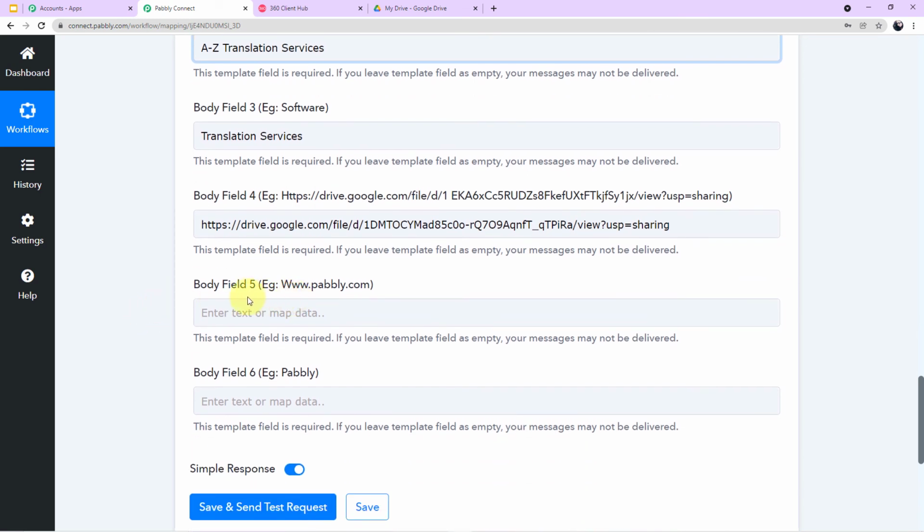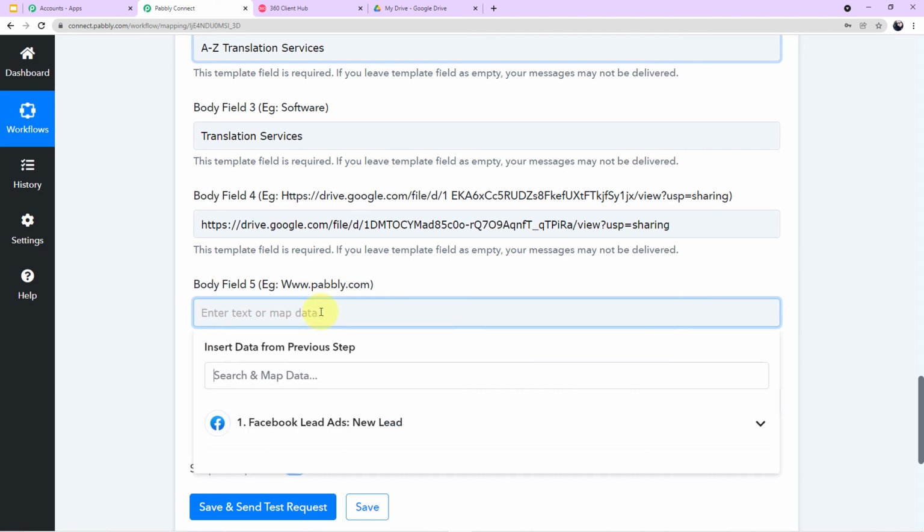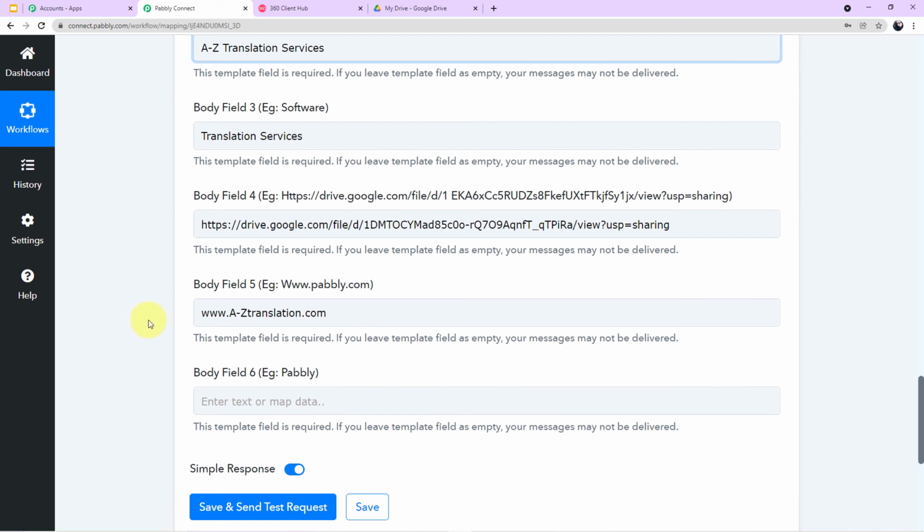Okay. Now in body field 5, in the example it is written the website. So let's enter the website. Let's say our website name is A to Z translation.com. Okay guys, I'm telling you one more time, whenever you create your template, you can create your template according to yourself and you can keep the variables according to yourself. I have taken all these fields as variables, that's why I'm entering these fields. If in case you don't require this field of website, you can remove it. You can remove this column. This is not a problem.